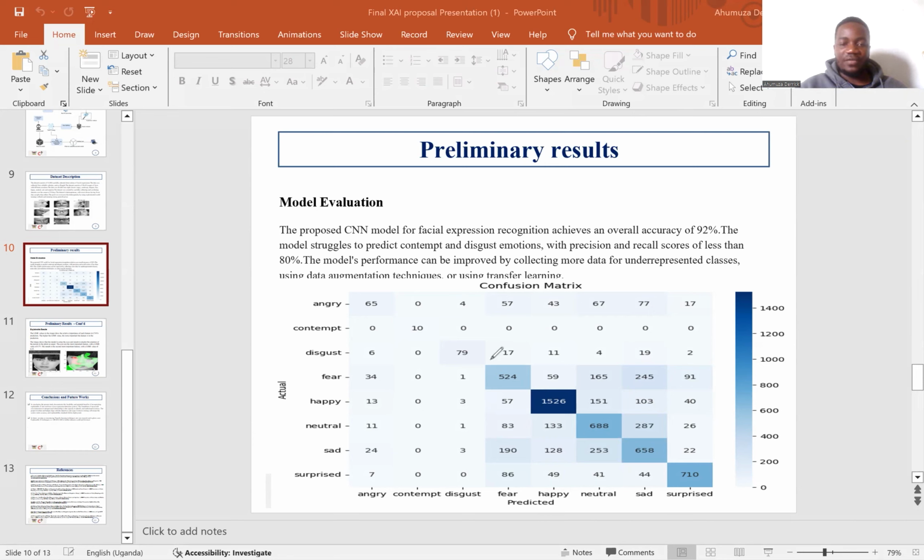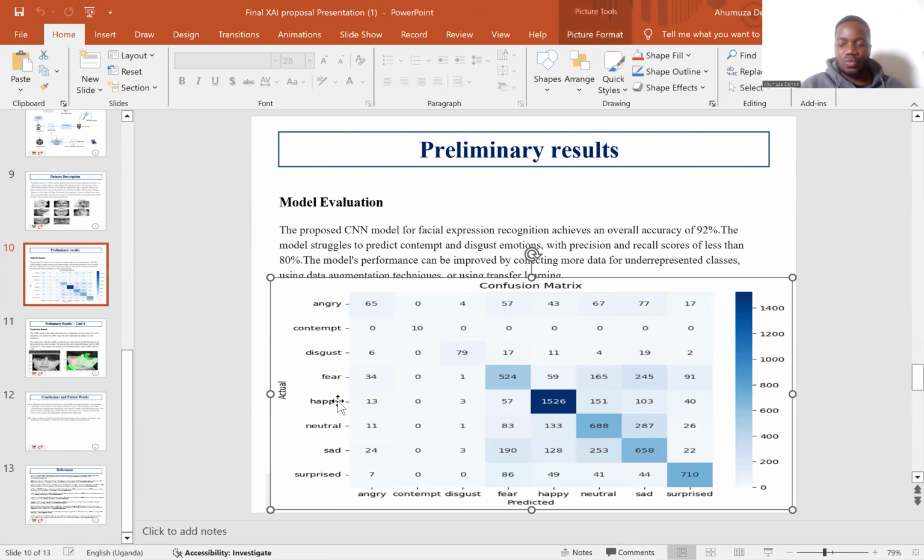But then it was having a few problems with contempt, disgust and angry. The whole classification bit was a bit tricky for the model, and the predictions were a bit off, but we're planning to fine tune it in the near future.